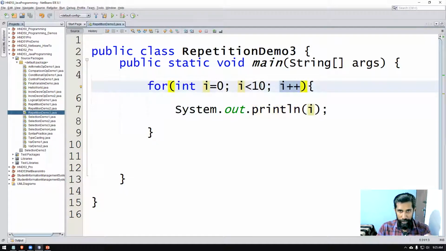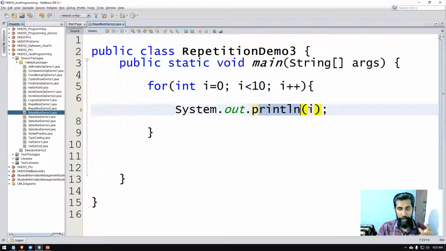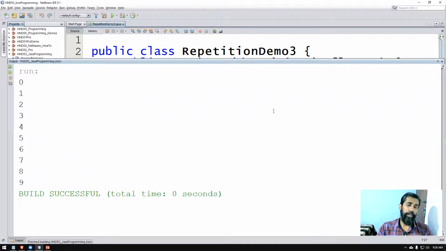After modification, the condition is tested again. If the condition is still true, you can go inside the loop and do the task. So 1 will be printed, 2, 3, 4, 5, 6, 7, 8, 9 will be printed. After printing 9, i will become 10. 10 is less than 10 is not true, so 10 will not be printed. So that is how it works.